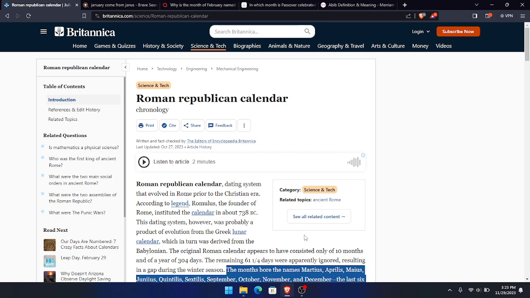Because what does December mean? The prefix dec in December means 10. What's an amount of 10 years? A decade. What's a shape with 10 sides? A decagon. The word dec means 10.